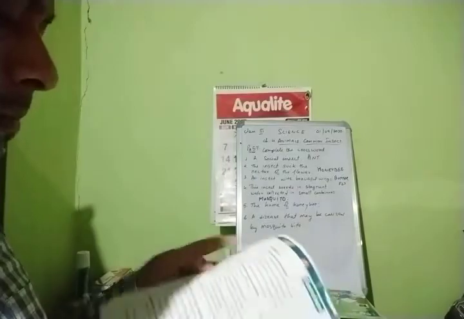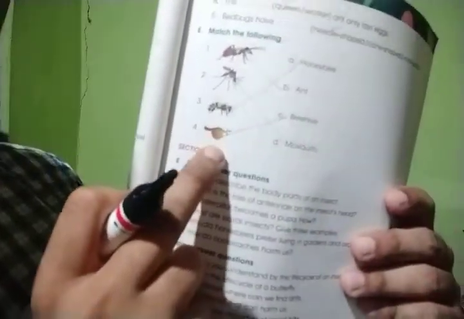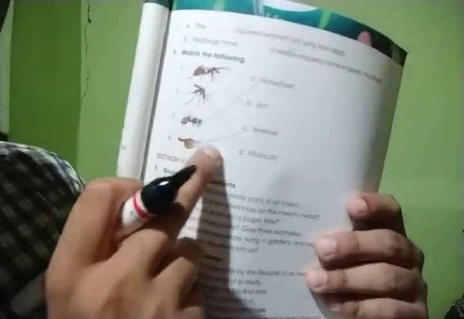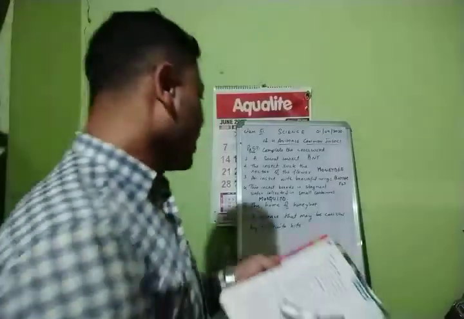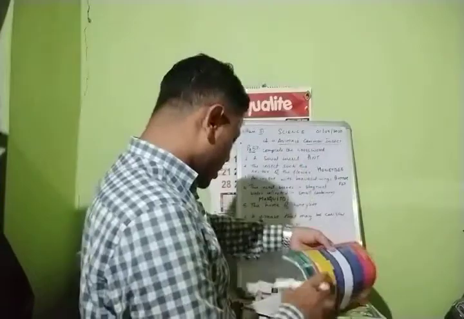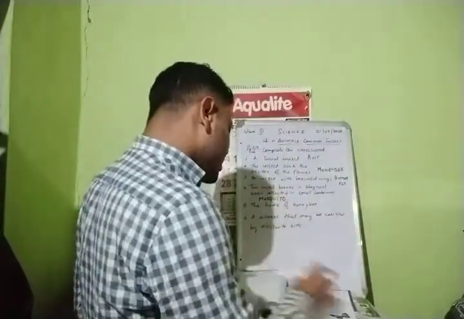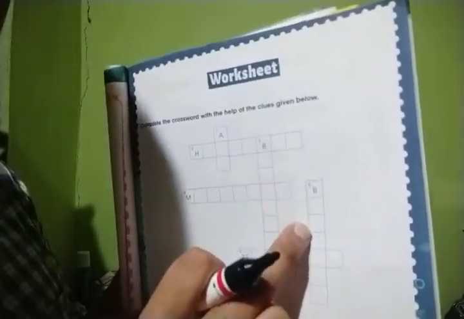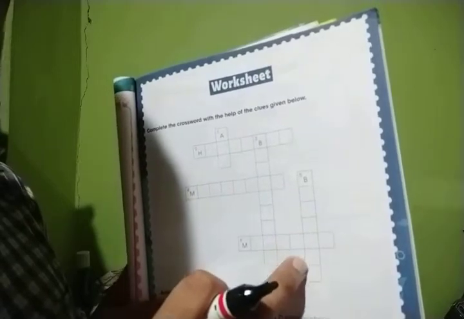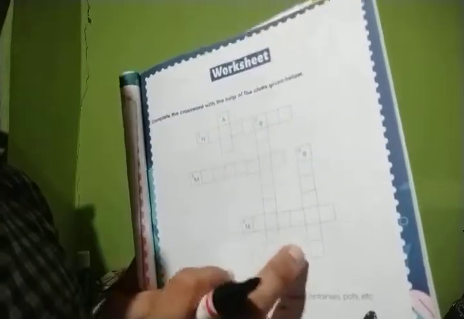And I'll show you one picture over here. What is this picture? This picture is the home of the honeybee. Yes or no? What is it known as? Bee hive. So what is the home of honey bee? So it should be bee hive. Yes or no, children? So now let us see the box and check whether it will be bee hive or not. Okay. Now B-E-E, B-H-I-V-E, hive, bee hive. So it is also correct.